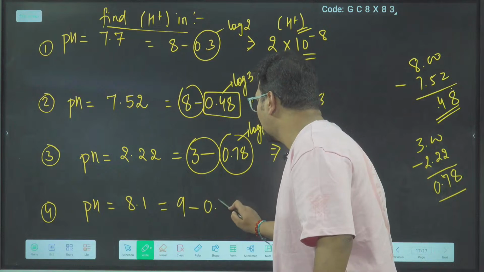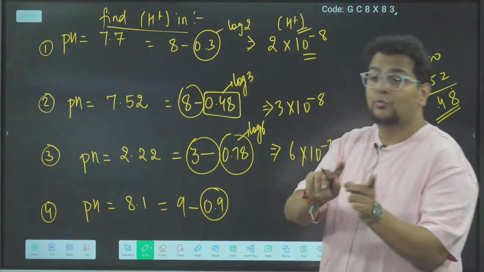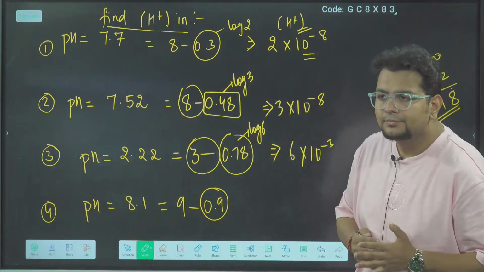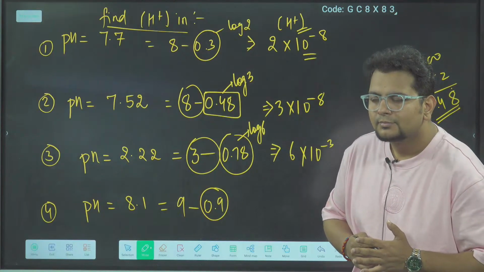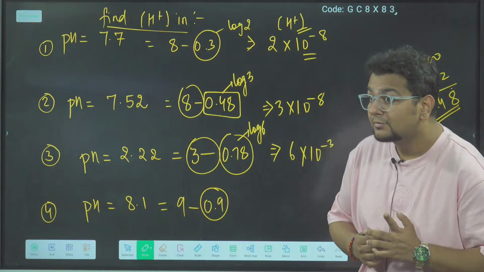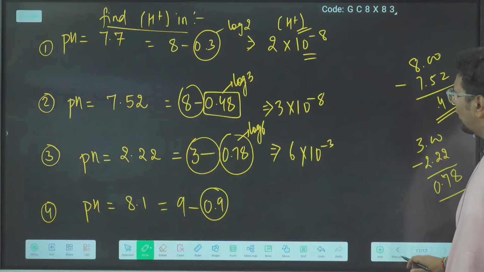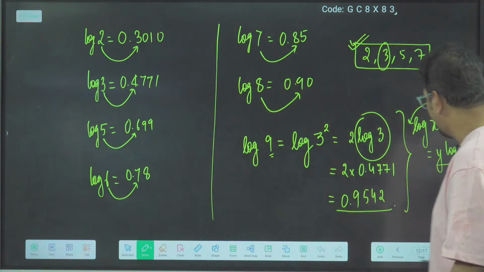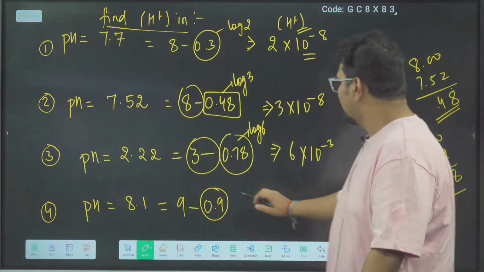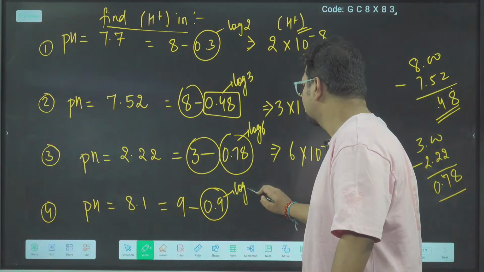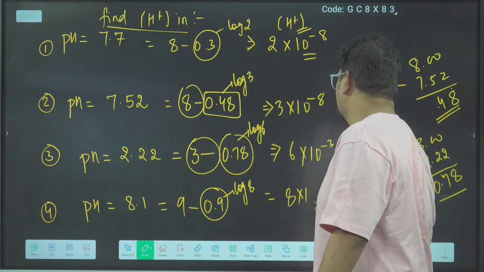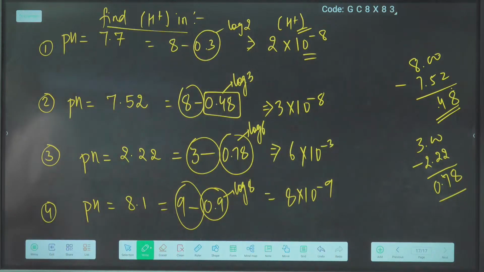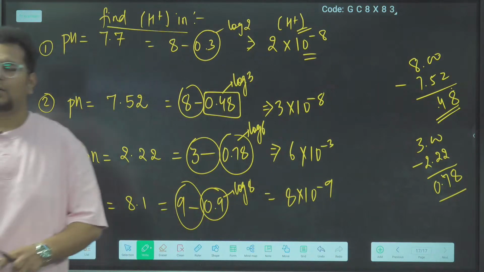9 minus 0.9. Tell me, 0.9 is nearest to which log? So sir, 0.9 is log 8, because according to the trick you told us, if we go to log 8, the nearest value will be 0.9. So this will come as 8 into 10 power minus 9. Say bhai, clear or not clear?